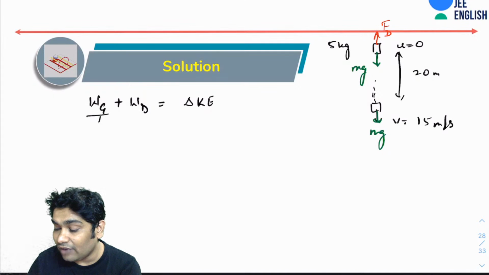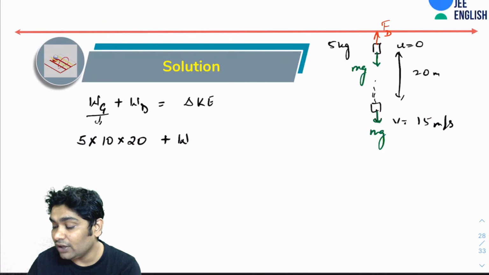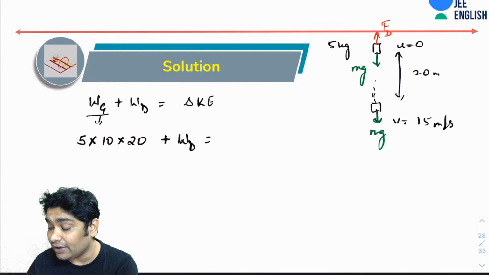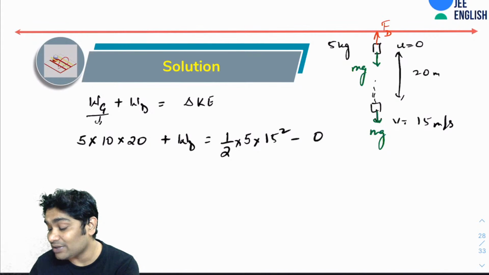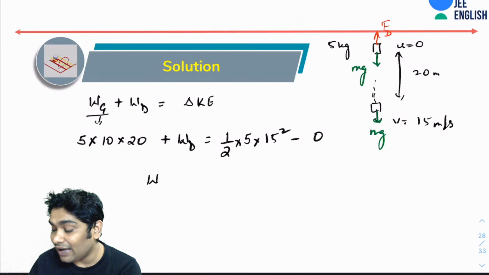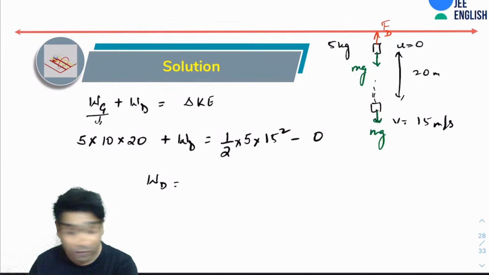So work done by gravity would be 5 into 10, which is mg, into 20, the displacement, plus work done by drag forces should be equal to change in kinetic energy. Final kinetic energy is half into 5 into 15 square minus initial kinetic energy, which would be 0. Alright, so I can simply calculate my answer using this. So this will become 1000. So work done by drag forces would be, and this would be 225 into 5 by 2.